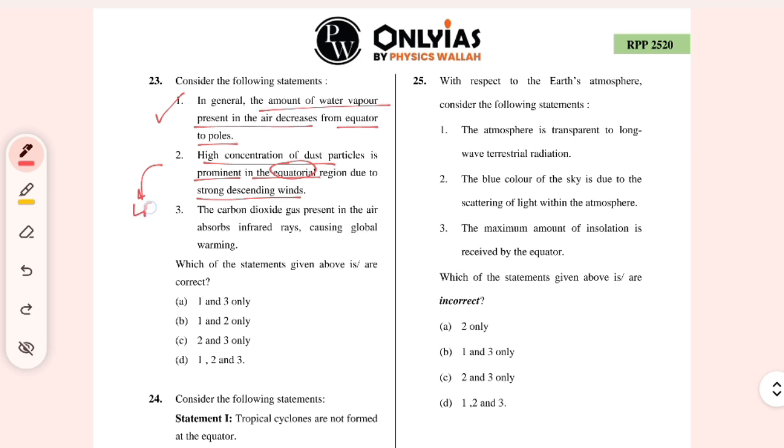Because of the low pressure, I can't say that this is descending, but it is ascending. Carbon dioxide gas present in the air absorbs infrared rays, causing global warming. Of course, greenhouse gases absorb infrared rays, which further raises the greenhouse effect. So I think only two are correct here, 1 and 3.